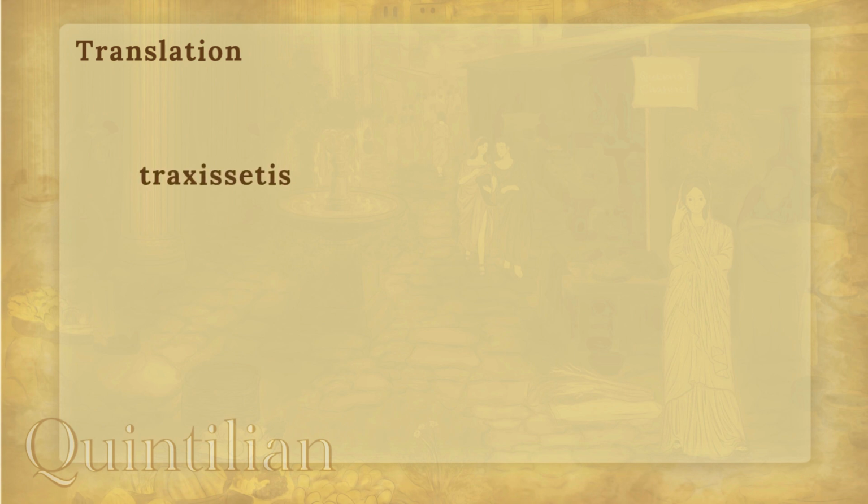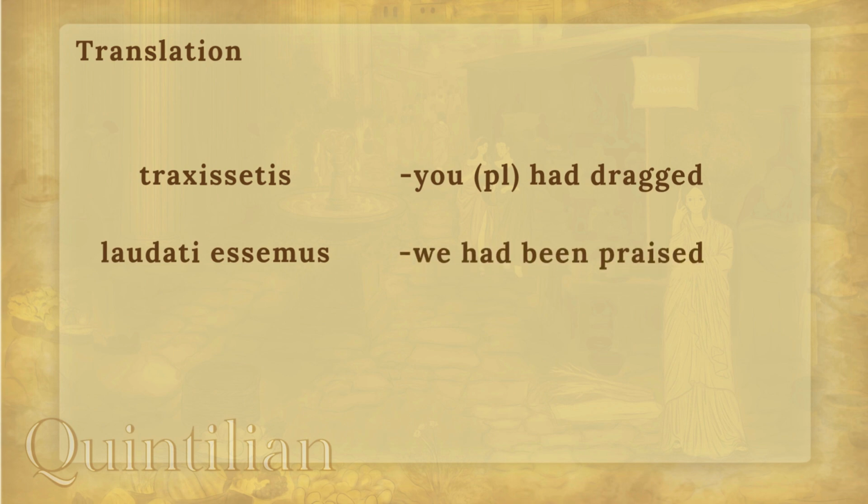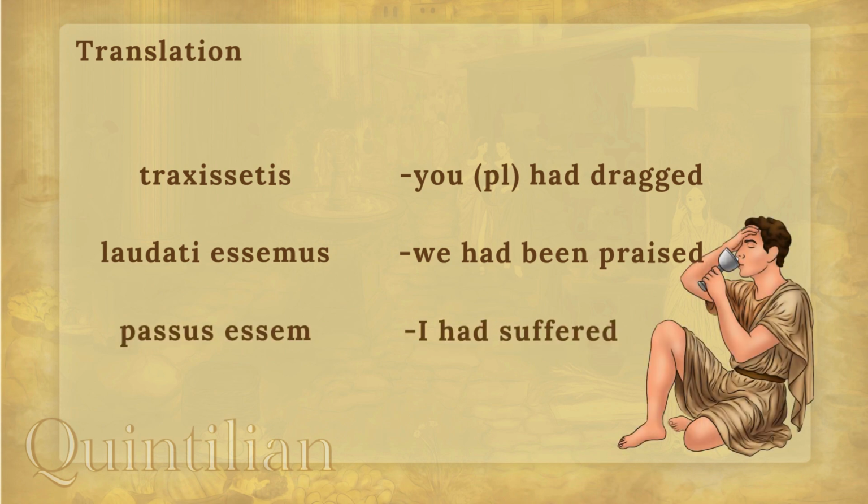Traxissetis, you plural had dragged. Laudati essemus, we had been praised. Passus essem, I had suffered. Now, just take care that laudati ends with I when plural, and this is the case for all of them.